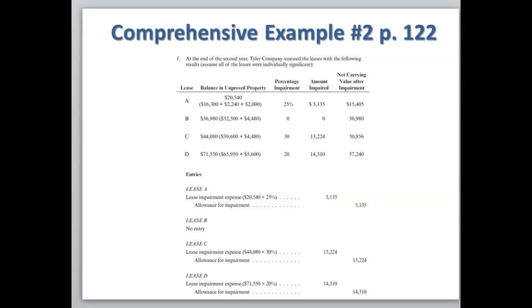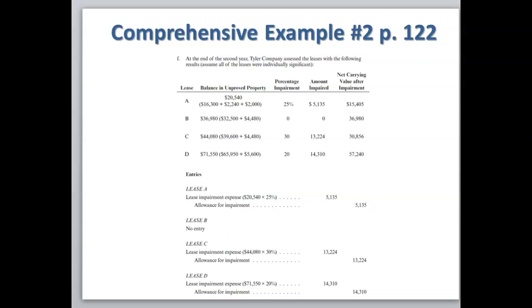So you can see that's the initial acquisition costs plus the $2,240, which was the allocation of the landman salaries, plus the $2,000, which was non-recoverable delinquent taxes. A total of $20,540. The percentage impairment that was determined is 25%. So you're going to multiply those two numbers to get an amount impaired of $5,135.